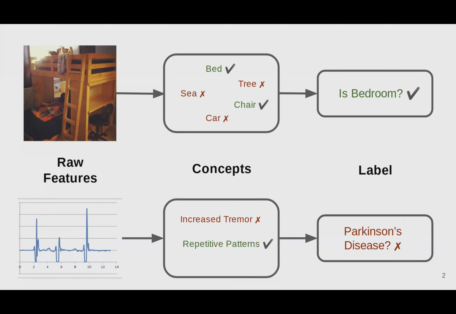For example, using concept learning, one could ask, did this model predict a positive diagnosis for Parkinson's disease because the patient's accelerometer readings indicate increased tremors? What would the model predict if the patient did not have increased tremors? It's important to be able to answer these questions when we care about model interpretability, like in the medical or legal domains. Concept learning is a useful tool for creating this meaningful interaction between humans and models.